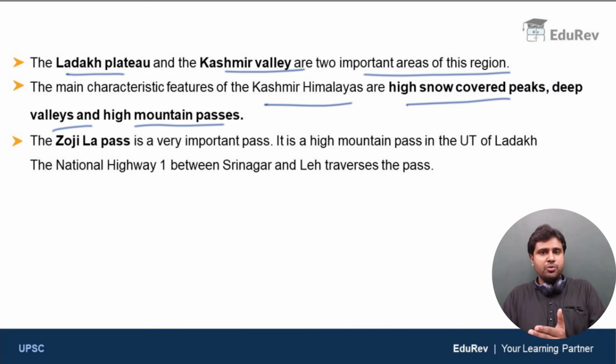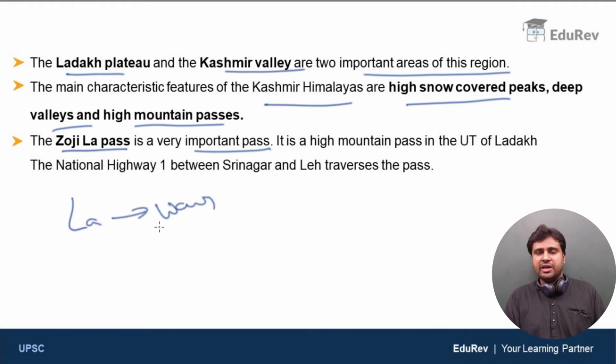So to cross over a mountain range, you have a route that is nothing but mountain pass. Zojila Pass is a very important pass in the Kashmir Himalayas. The word La means a way or a pass in Tibetan language, so you don't have to call it Zojila Pass. You can simply call it Zojila or Zoji Pass. As simple as that.